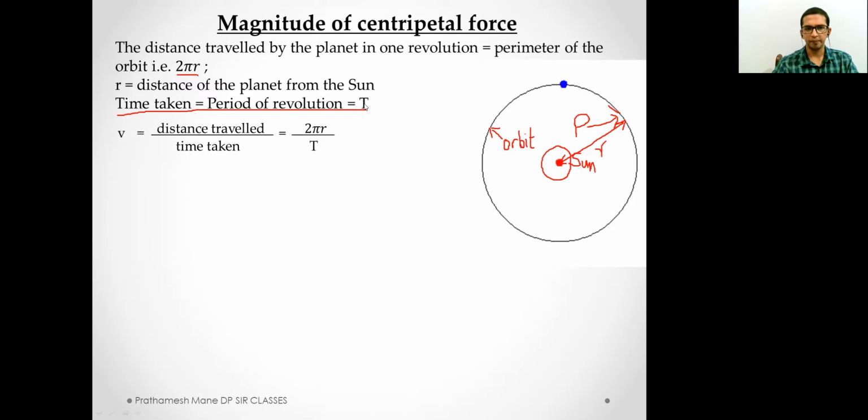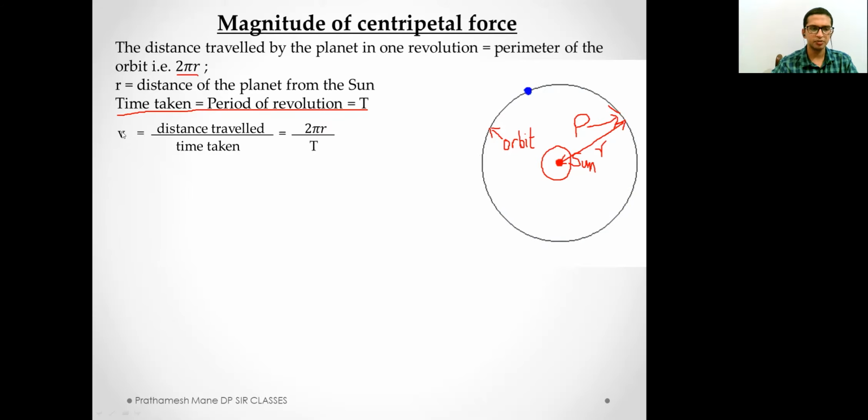Then what do we get? We get the velocity of this planet. You can see the planet is moving. This velocity of the planet is equal to distance traveled upon time taken. Well, this is a very basic concept. I think everyone must know that speed is equal to distance upon time.